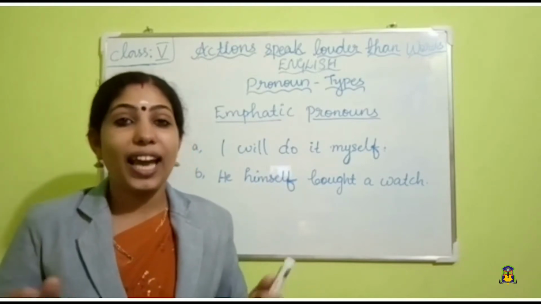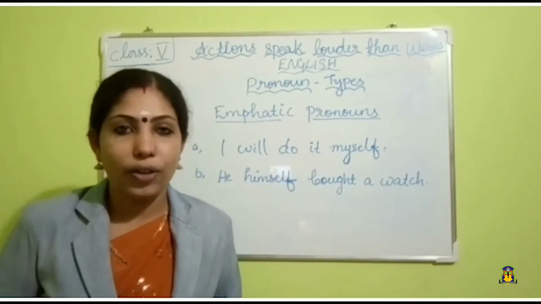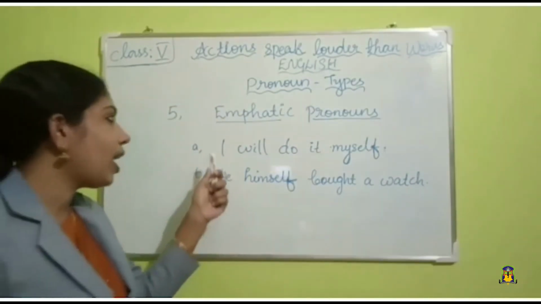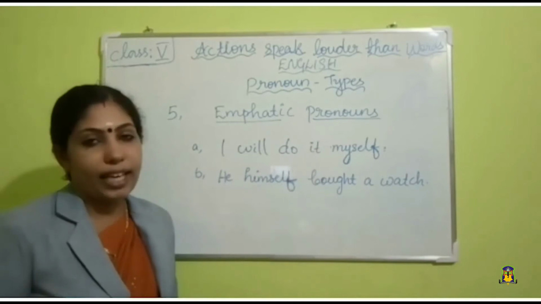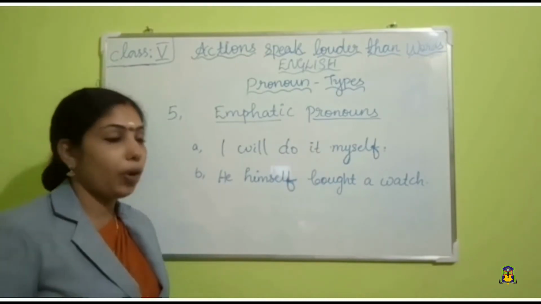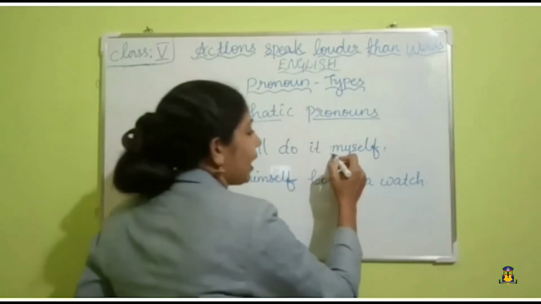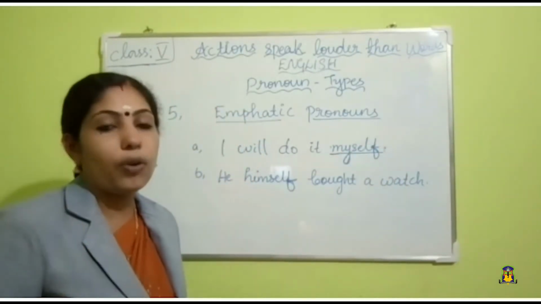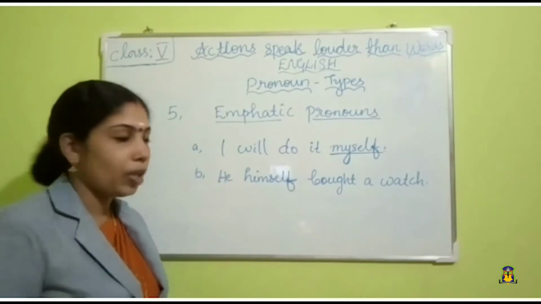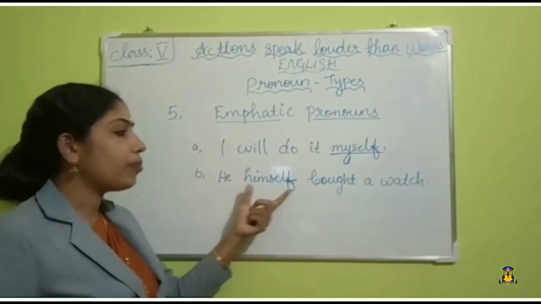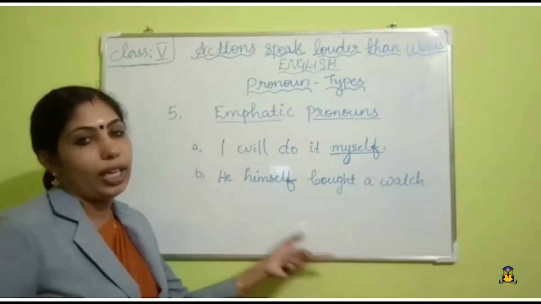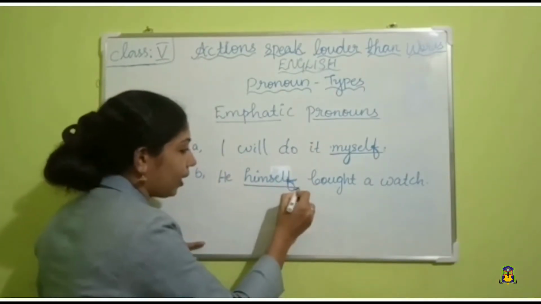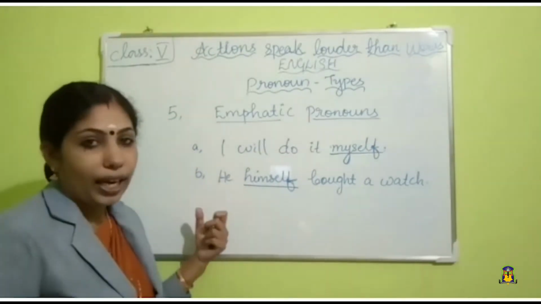Emphatic pronouns emphasize a noun or pronoun in a sentence. Okay children. So here see these examples. I will do it myself. Here the emphatic pronoun is myself. Okay. It emphasizes what? A noun or a pronoun. Okay. See the next example. He himself bought a watch. Here the emphatic pronoun is himself and it emphasizes the noun he.